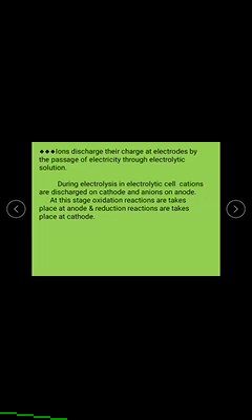On ionization it produces ions, but those ions are discharged at the electrodes. During electrolysis in an electrolytic cell, cations are discharged on the cathode and anions on the anode. Oxidation reactions take place at the anode, and reduction reactions take place at the cathode.